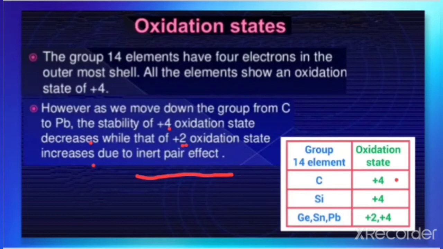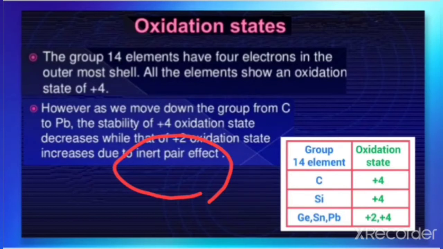So in the table, all can show the +4 oxidation state, but the bottom elements like germanium, tin and lead show more stability towards the +2 oxidation state. That means lead compounds in the +2 oxidation state are more stable compared to the +4 oxidation state. That is very important to note, due to the inert pair effect.